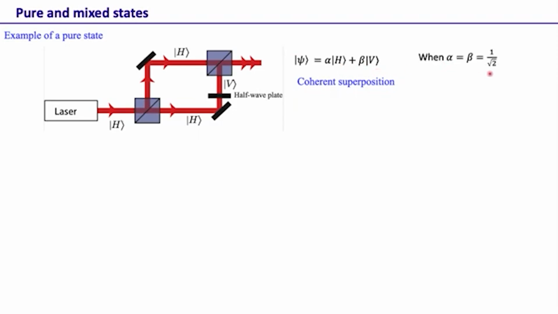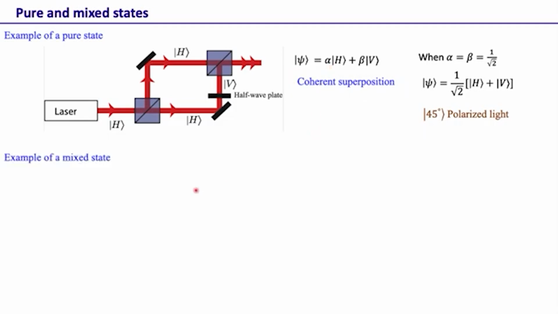And when alpha and beta are both equal to 1 over root 2, then psi is essentially 1 over root 2 (H plus V), which is just 45-degree polarized light. So when we add the horizontal and vertical polarizations, what we obtain is 45-degree polarized light, and this is also a pure state. A coherent superposition basically yields a pure state, or a basis vector itself, that is also a pure state.